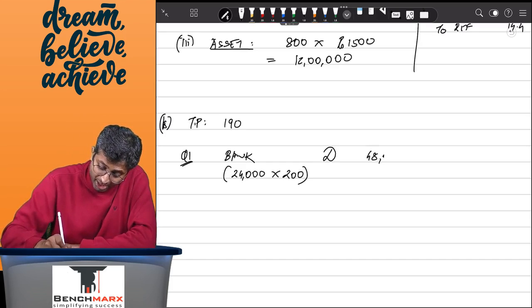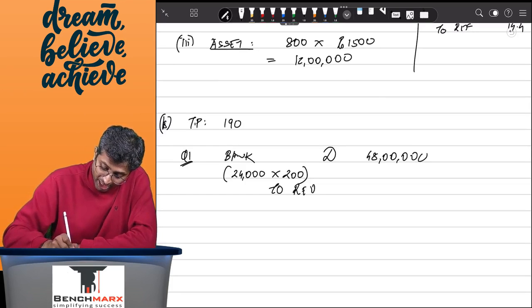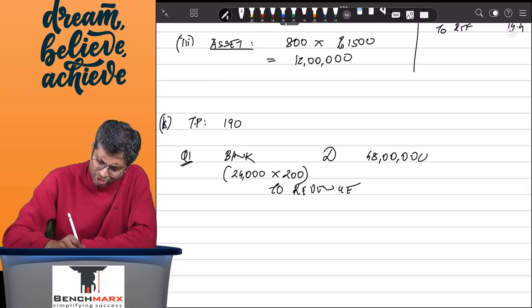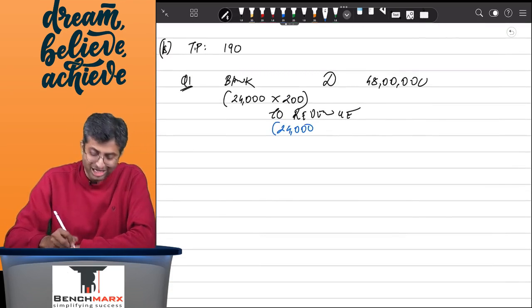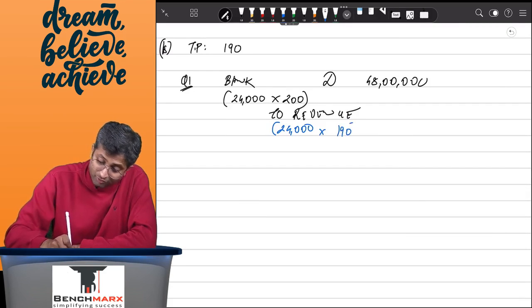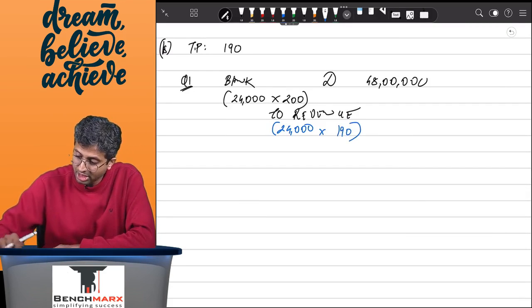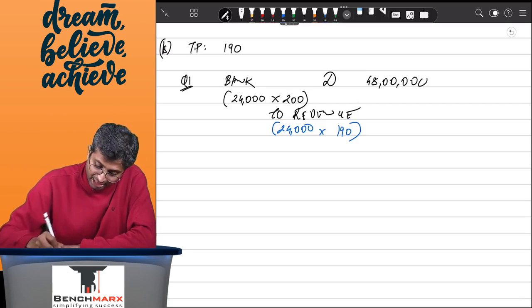So your bank will be debited by 48 lakhs. However, the revenue cannot be credited by 48 lakhs because you believe that the customer, based on your past experience, will cross 50,000 and go up to 90,000, and hence your revenue will be recorded based on 190. So that is 24,000 into 190 will come to 45 lakh 60,000.